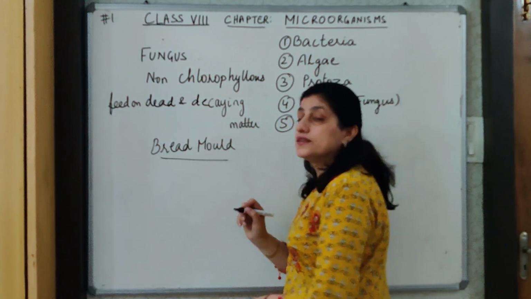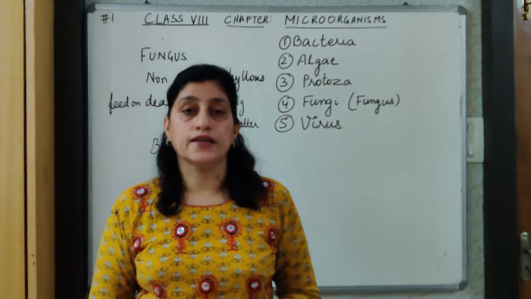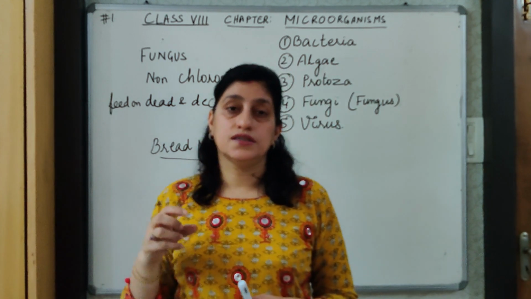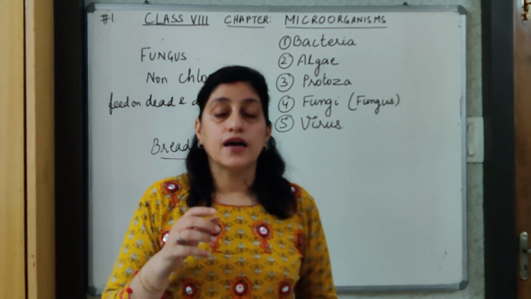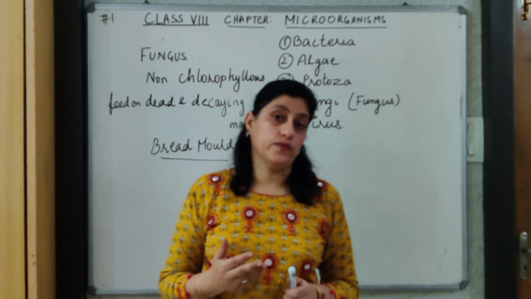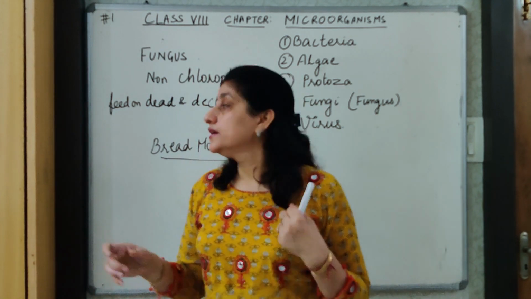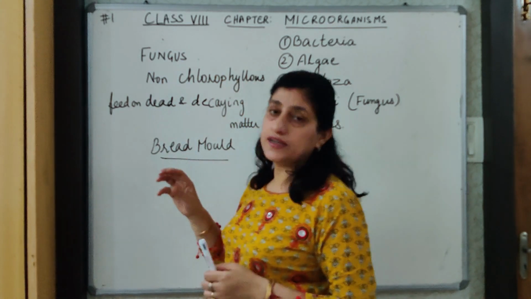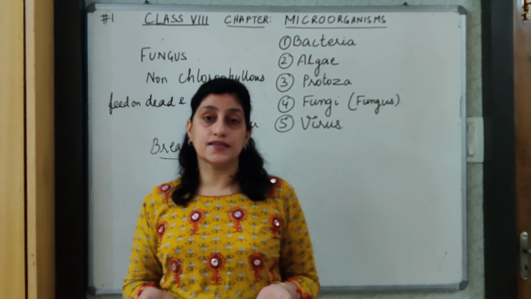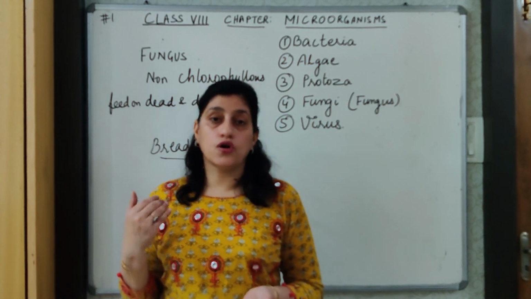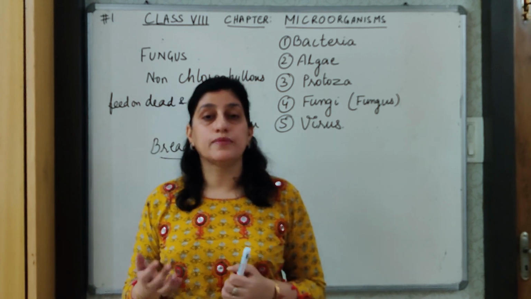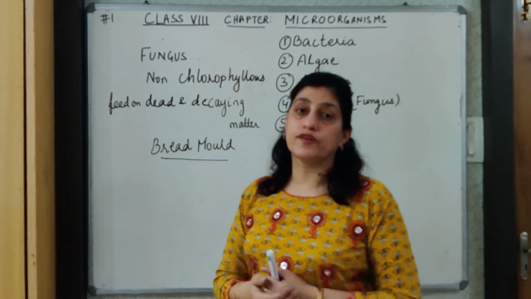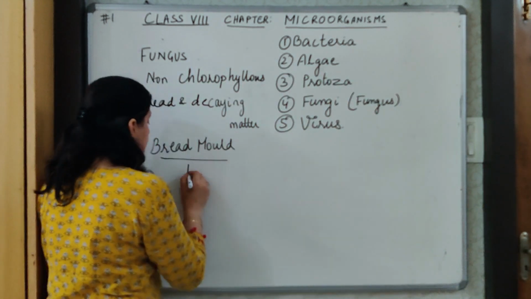You must have seen that during the rainy season, our food items like bread get a greenish mass over it, greenish, which then turns to brown, and then the bread goes stale. That growth on the bread is of a fungus called bread mold. Similarly, this fungus can grow on leather, that is dead matter. It can grow on leather shoes, leather belts, and therefore it follows a non-chlorophyllous heterotrophic mode of nutrition.